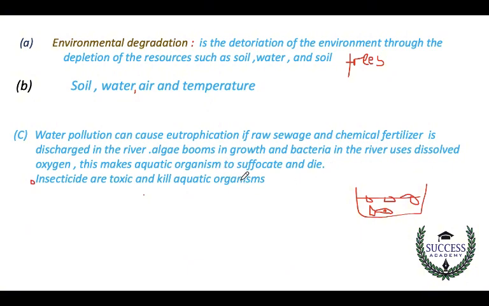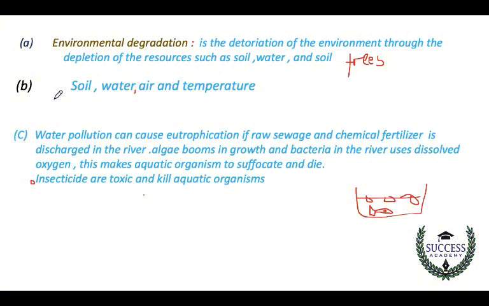When people drink water that has toxic minerals or insecticides, they will die in the process. So that is the effect of pollution in this form.